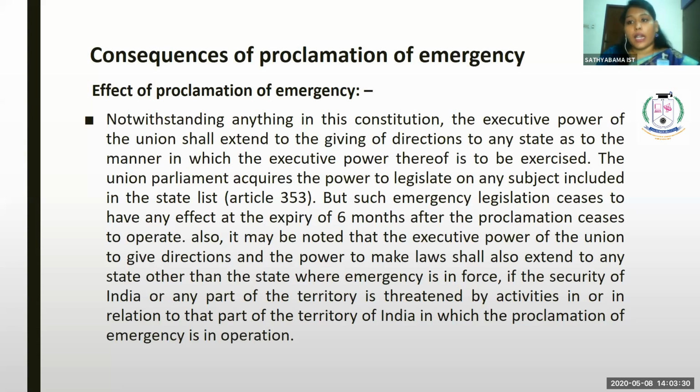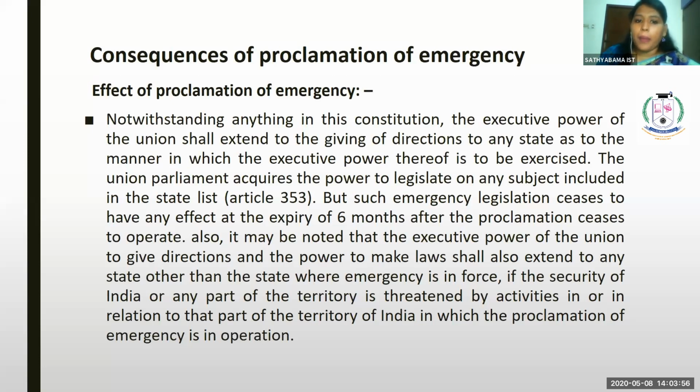Based upon the concurrent list, the union government has the right to give direction to the state to follow the decision taken by the union government. So notwithstanding anything in the constitution, the executive power of the union shall extend to the giving of direction to any state as to the manner in which the executive power thereof is to be exercised.